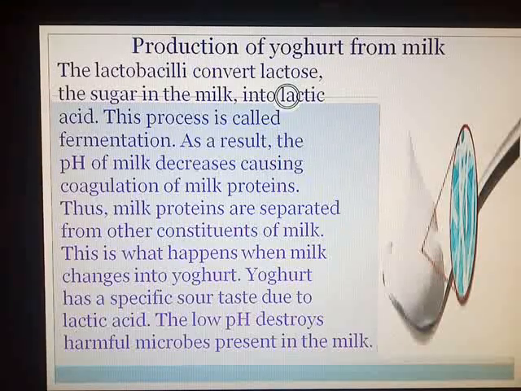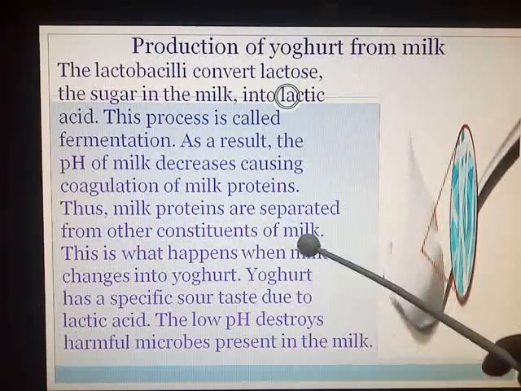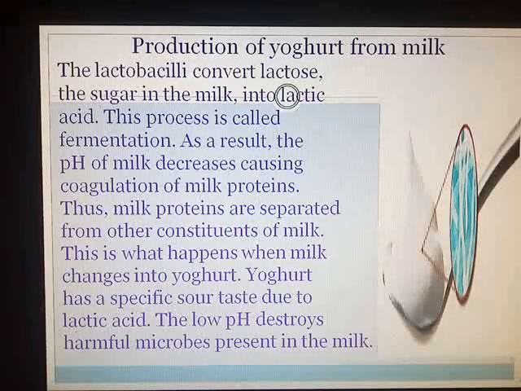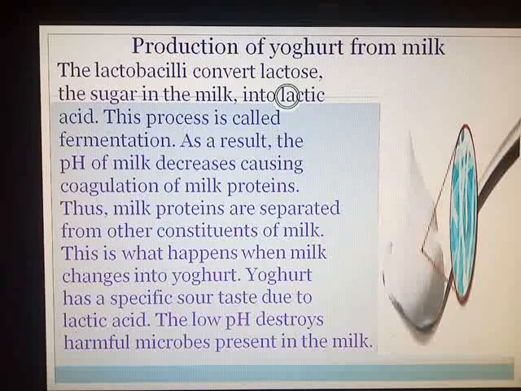Later on you can see how that milk turns into a solid. Milk is liquid in nature. It forms a solid-like structure, which is known as coagulation of milk proteins. Here the milk proteins are separated from other constituents of the milk. This is the process which takes place when milk changes into yogurt.